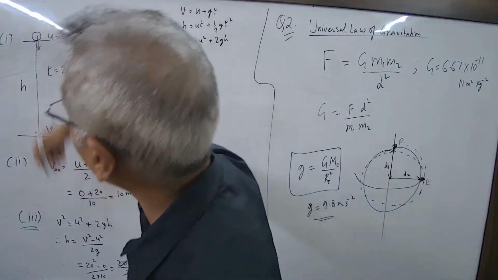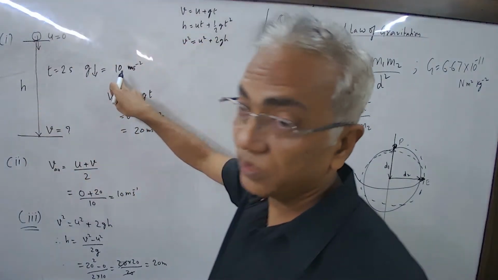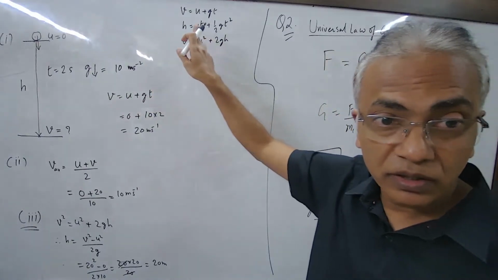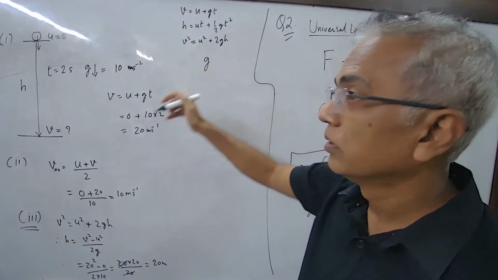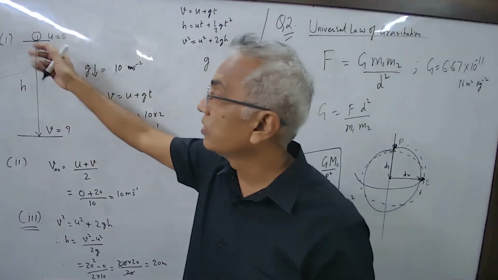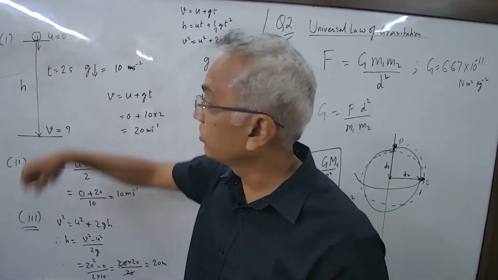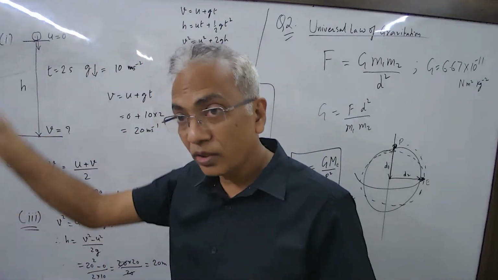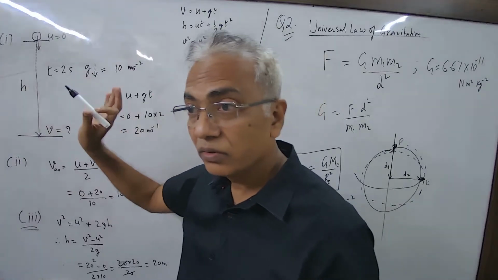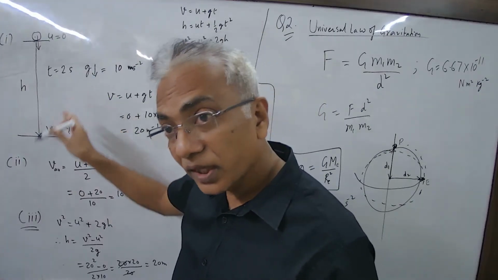If the object was thrown upward, that time we'll take the G value as negative in this equation. Clear? Will it be mentioned in the question? Yes, it is mentioned in the question that the object is falling. Then you know that G and the object are in the same direction. When it is said the object is thrown up, then you will understand G should be negative, because now G is working against it.